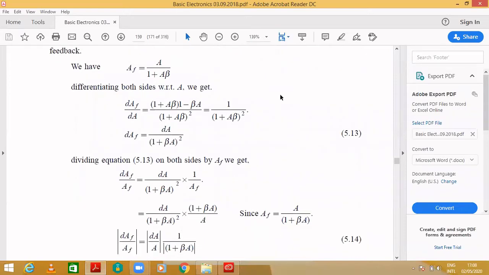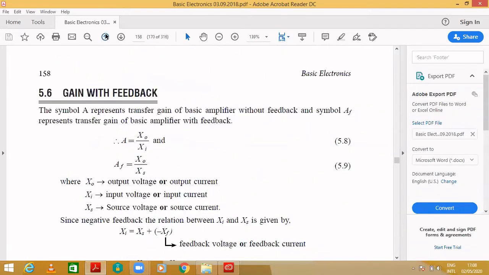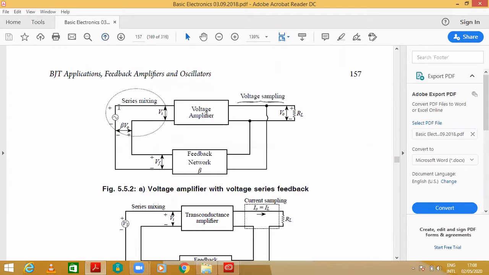I will show it here. When a signal is entering, the path of the signal goes through an amplifier and it is fed back through the feedback network. Again, it will reach the starting point. So this is called a loop, where it starts at this point and also ends at the same point. So it is called the loop gain.